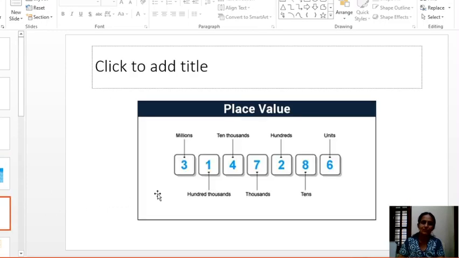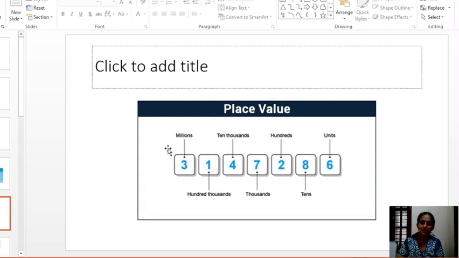So now we will learn the place value of digits in the international system. The number is 3,147,286. As in the Indian system, you have to read the numbers together in one period. It is thousands period, you have to read the number together, 147,000.